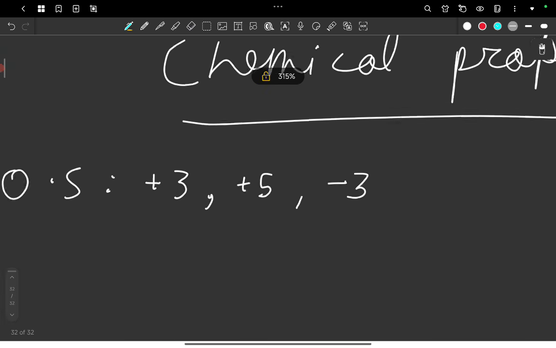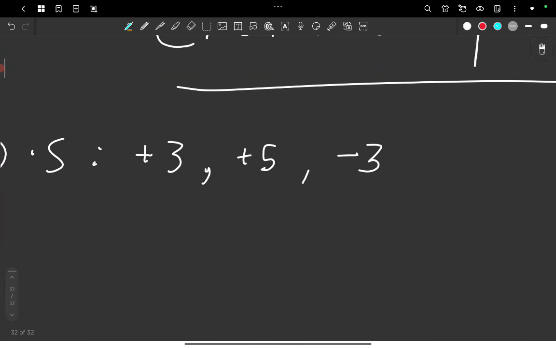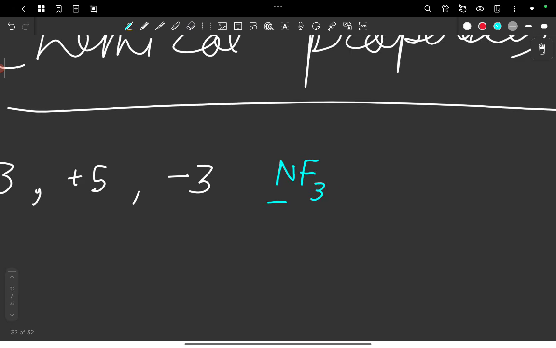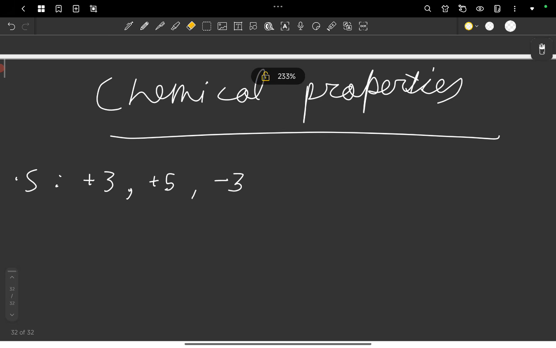Nitrogen shows a lot more than just these, but these are the group oxidation states you can say. For example, in NF3, the oxidation state of nitrogen is +3, while in NH3 it is -3. So this just shows you the diversity that group 15 elements can show, and this is just a reflection of that again. So yeah.